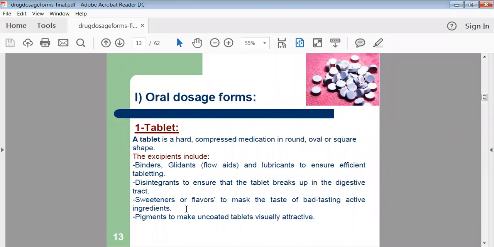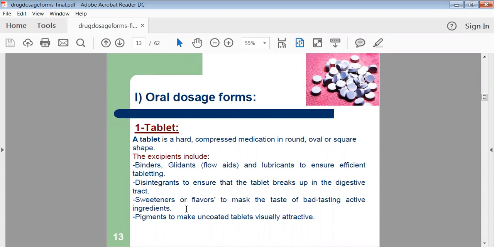So we can define the tablet as a hard compressed medication which is round in shape or oval in shape. The tablet is prepared by compressing your dry powders with high pressure, and then for the preparation of the tablet we require the binding agent, disintegrating agent, sweetening agent, coloring agent as well as the glidants.